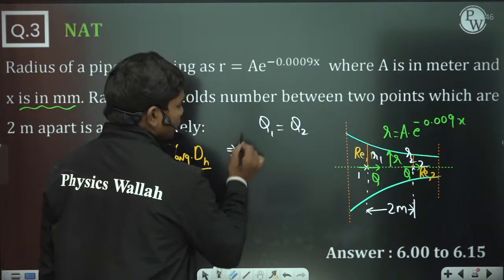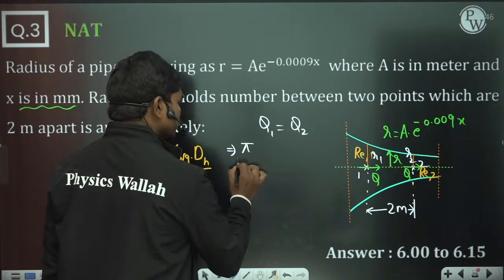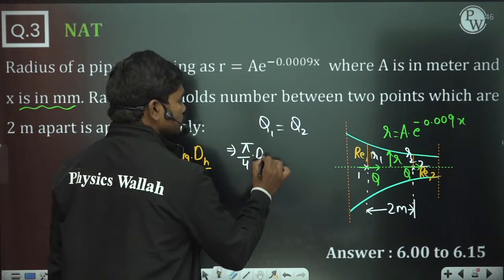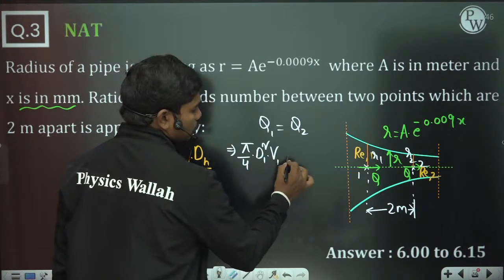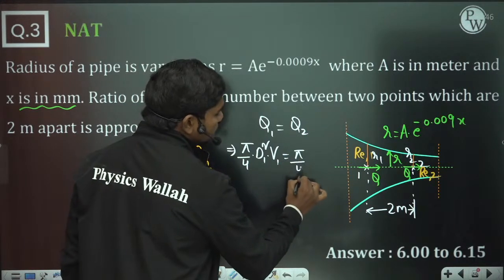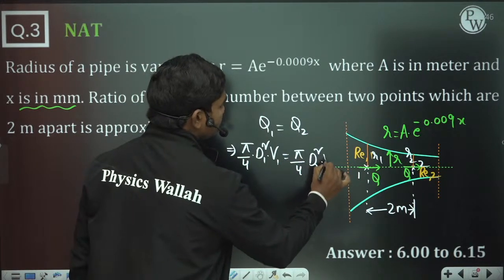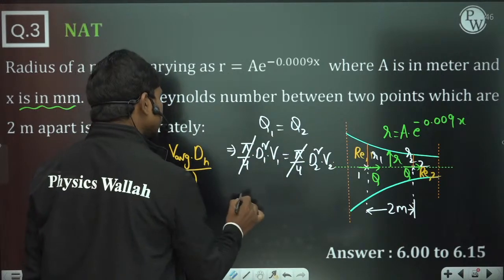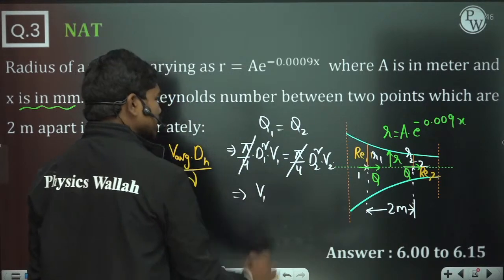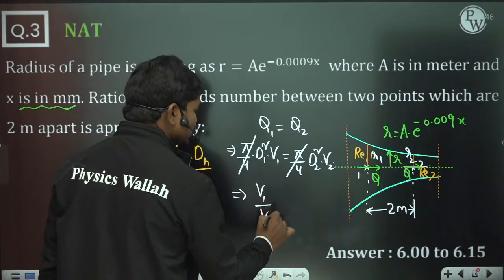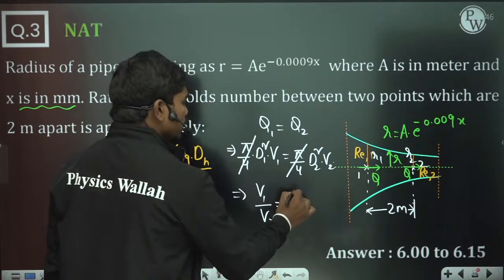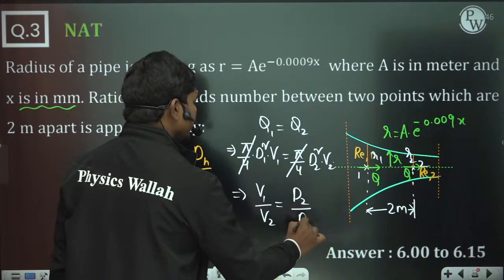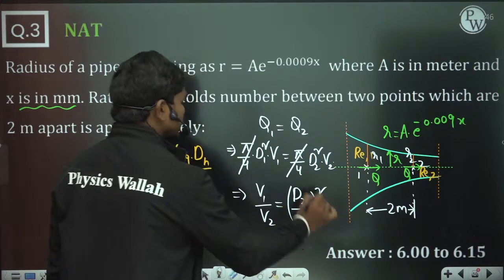This implies pi by 4 d1 square into V average at section 1 is equal to pi by 4 d2 square into V average at section 2. So pi by 4 gets cancelled, and V average at section 1 by V average at section 2 is equal to (d2 by d1) whole square. This is what you have.